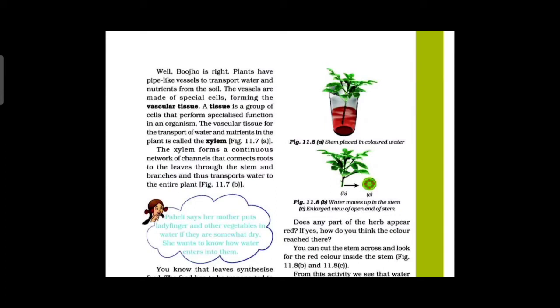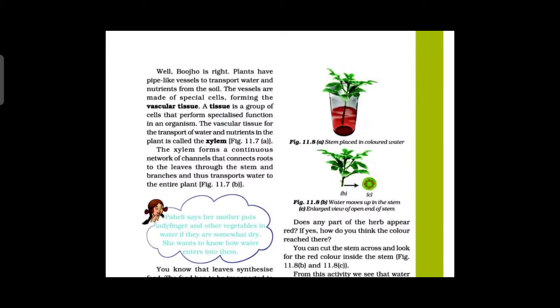The xylem forms a continuous network of channels that connect the root to the leaves through the stem and the branches of the plant, and thus transport water to the entire plant. It easily enters the plant.